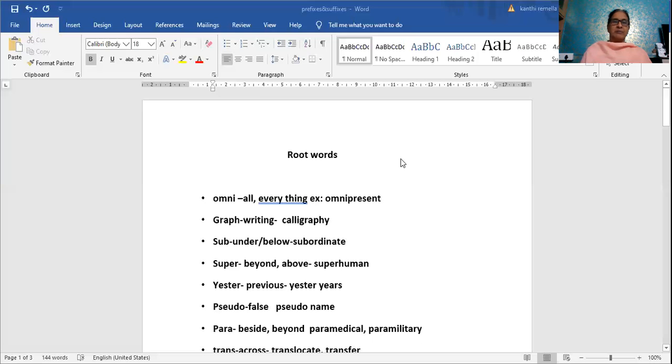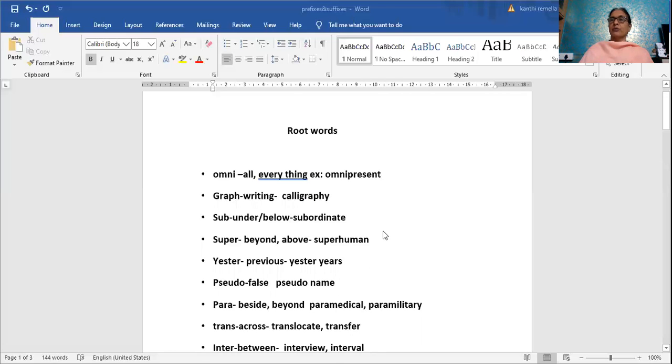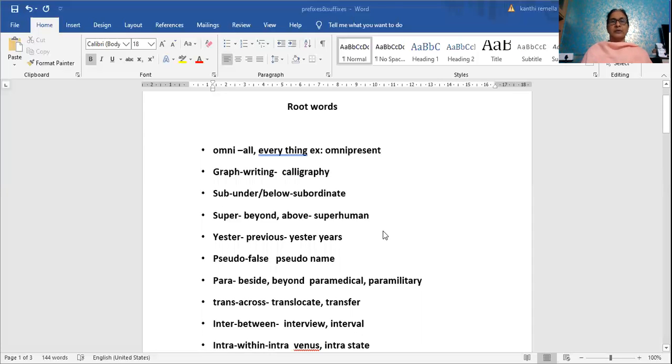Sub means under, or it can be below also. If you say subway, I passed through the subway, it means you went into an underground tunnel. We also use sub with another word, subordinate. Maybe I am the subordinate of my HOD, or of the principal of the college. So I'm working under him. Two meanings, under and below; both meanings are correct, so we can use two different words.